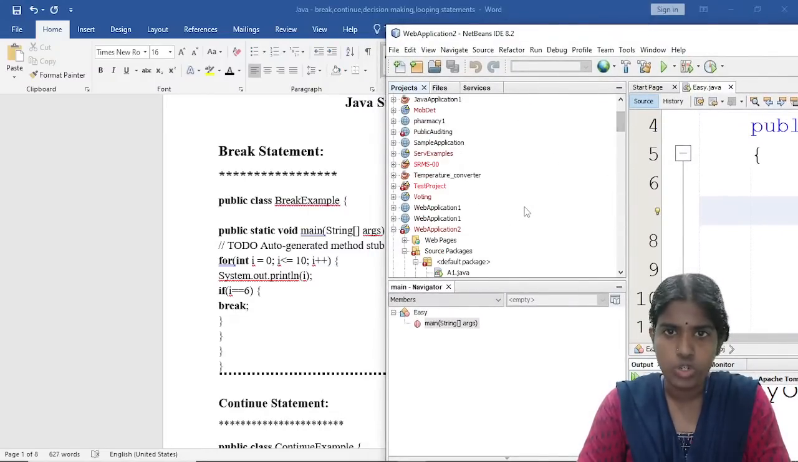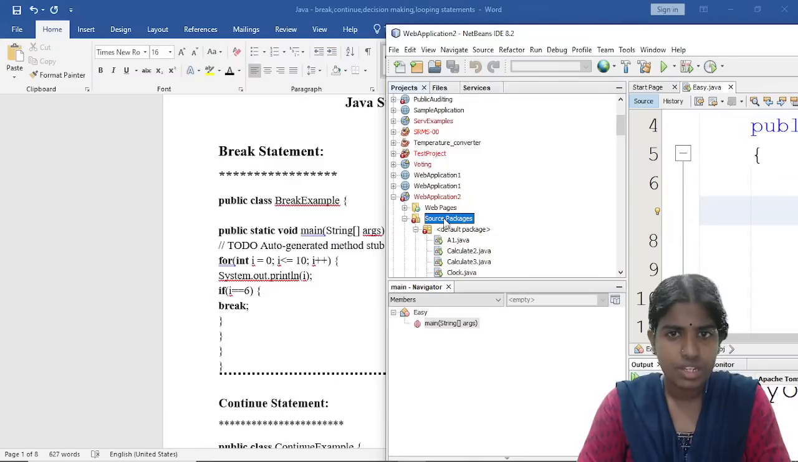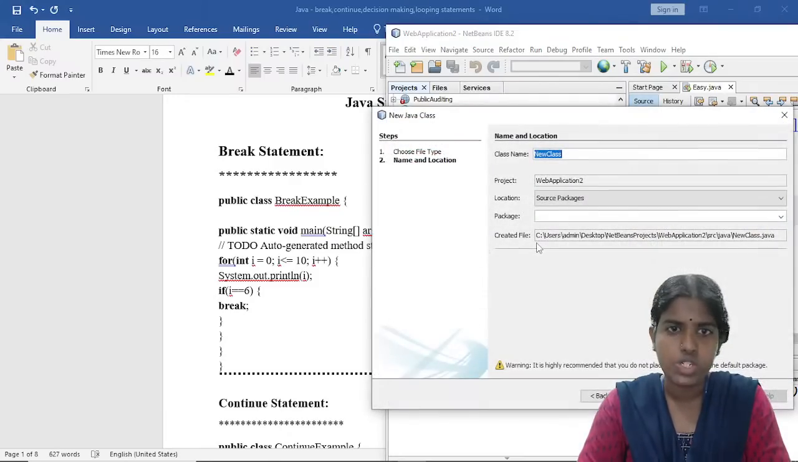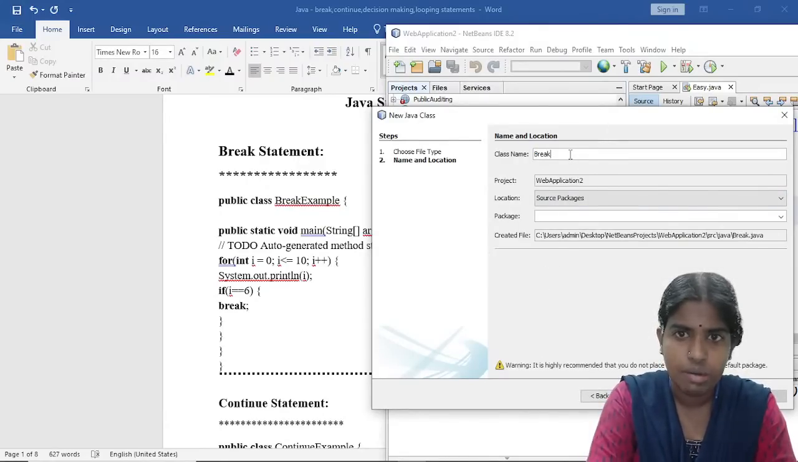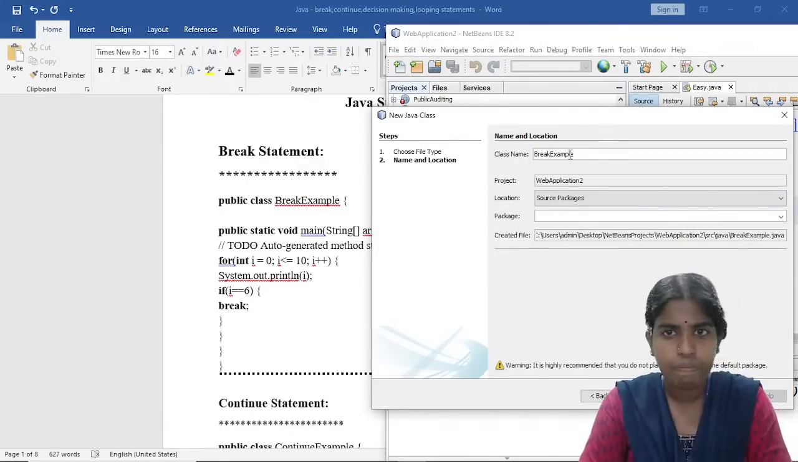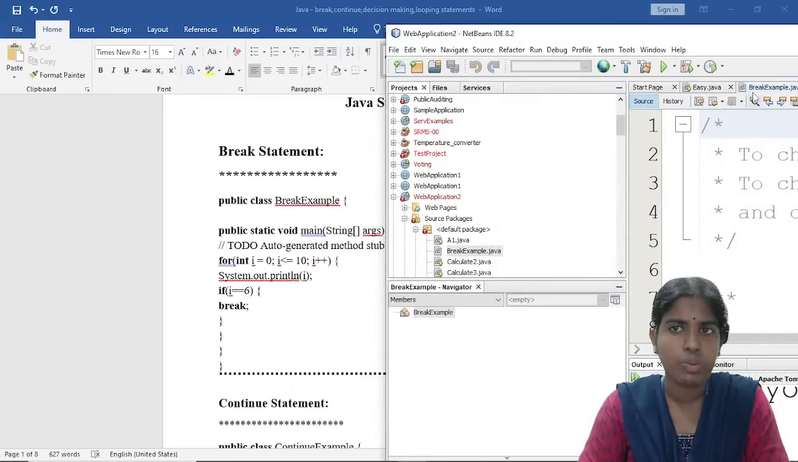Whenever I want to create any new class, I have this source package. Just right click and there is an option to create a new Java class. I am giving here the class name as BreakExample, under which project, for example WebApplication2, and under which location. After providing all these details, I am just clicking the Finish button.